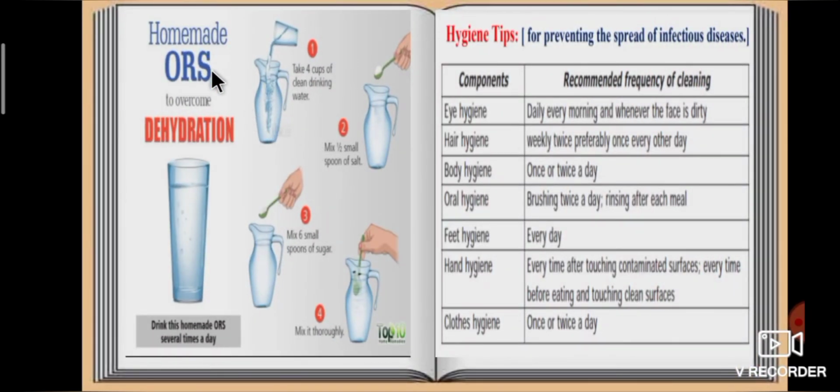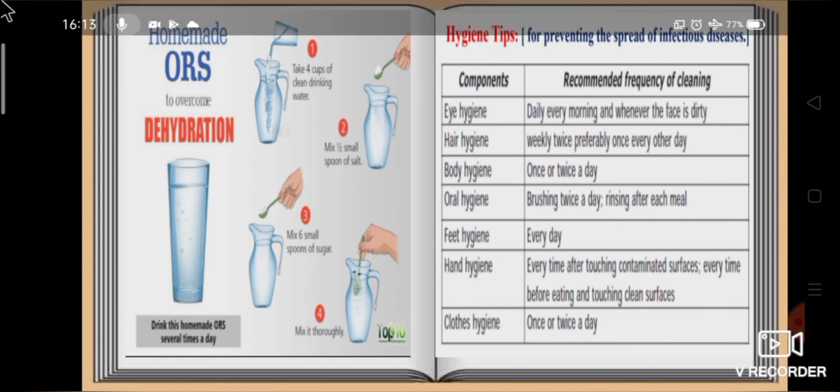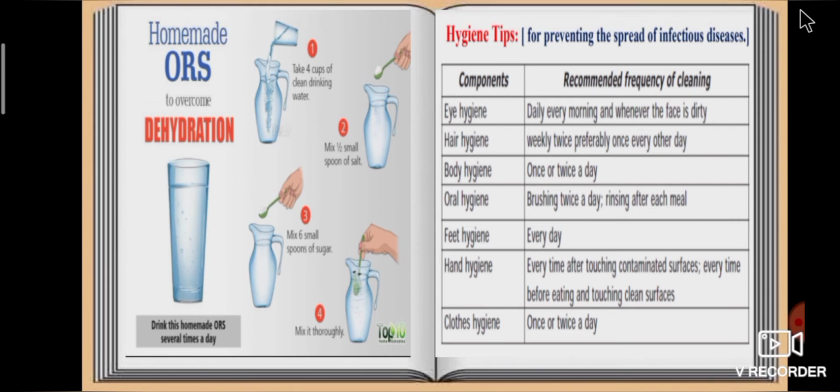Now we are going to learn about homemade ORS solution. Yes, oral rehydration solution. If someone suffers from vomiting, sweating or loose motions, it results in loss of water and causes salt imbalance of the body. This can be prevented by consuming ORS at short intervals. Let's see the preparation of ORS.